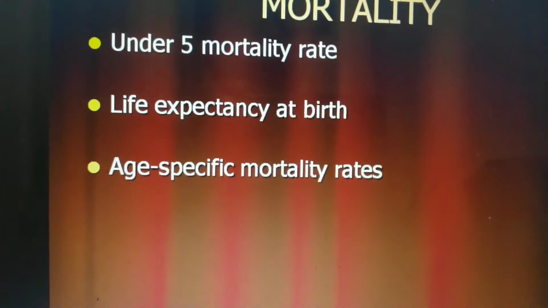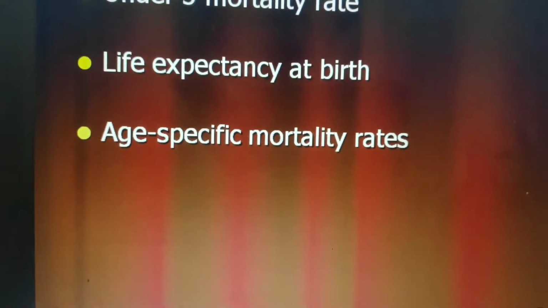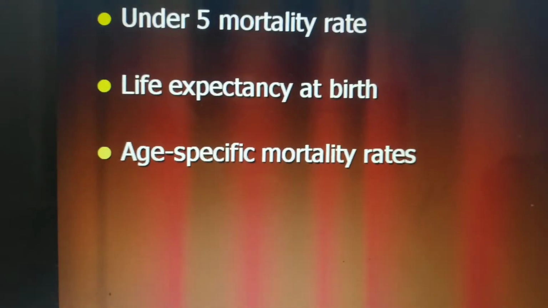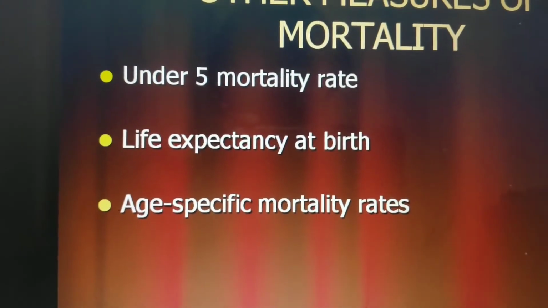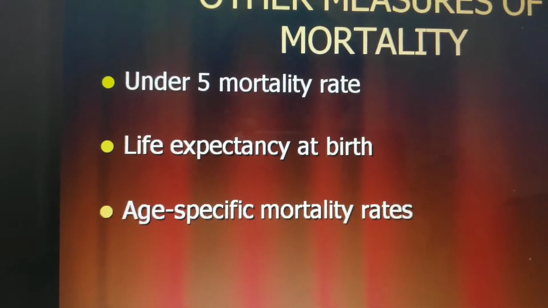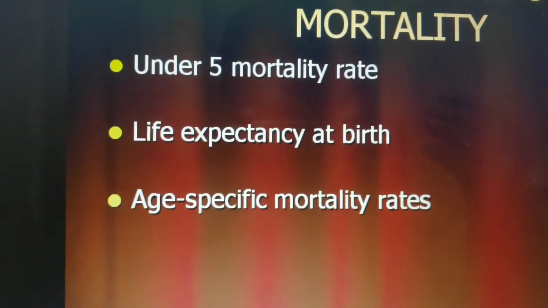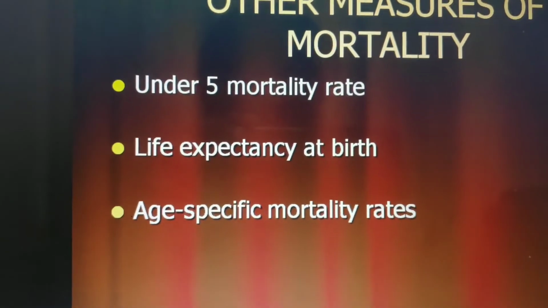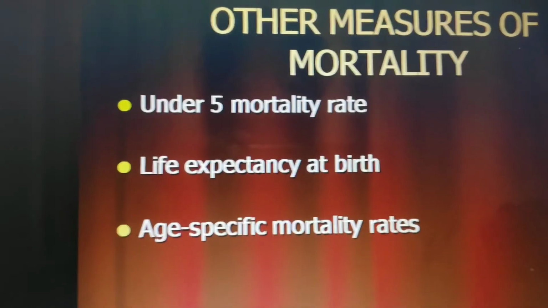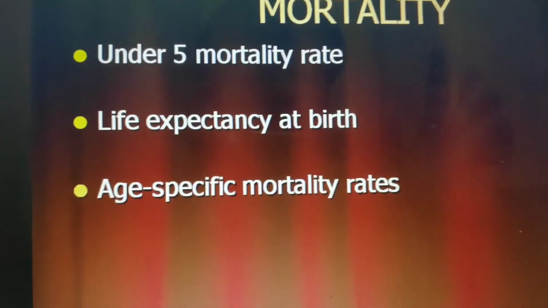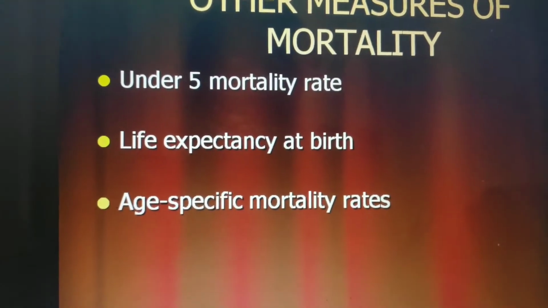And next is age specific mortality rates. So we can calculate in which particular age the death occurs. For example, below 1 is called infant mortality rate, under 5 age is called child mortality rate, and just like that, in each age bar you can calculate the mortality rate. For example, if from 20 to 25 mortality rate is more in Bombay, that means there is a specific cause for that, maybe accidents. So we can easily calculate the age specific mortality rate.